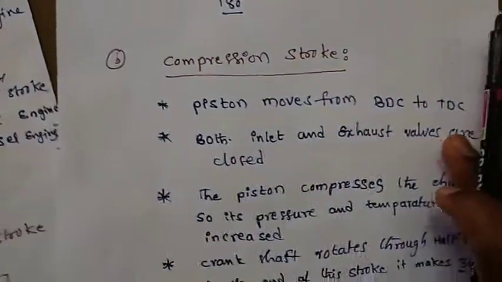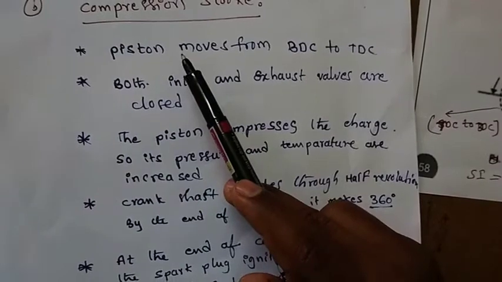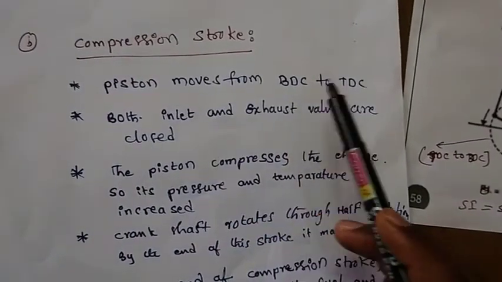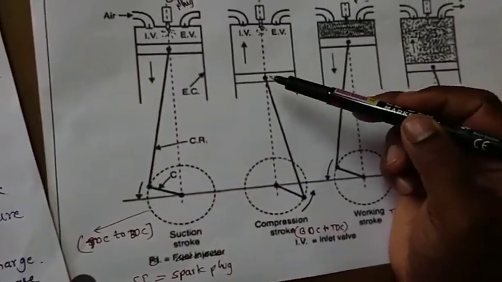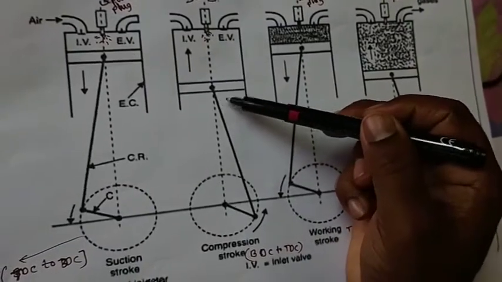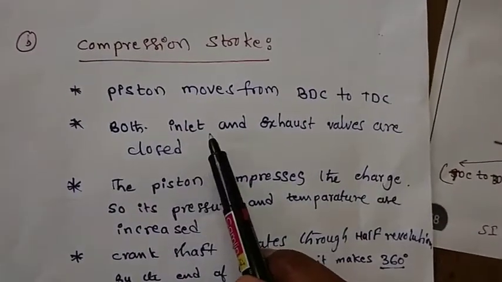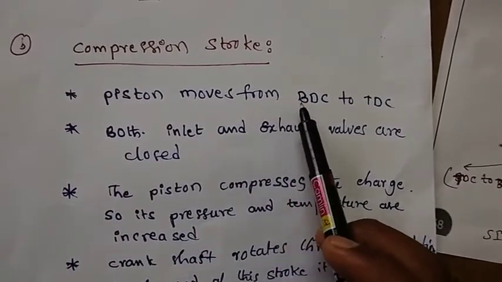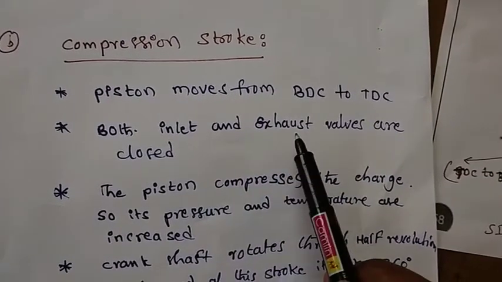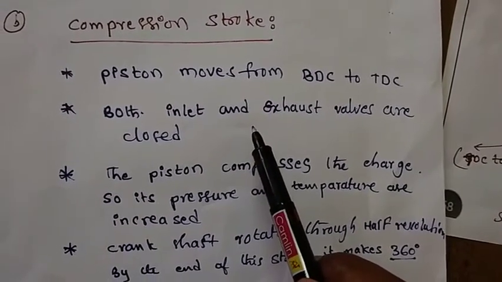Coming to the second stroke, that is the compression stroke. In the compression stroke, the piston moves from BDC to TDC. See here, once again observe the diagram. When it moves from BDC to TDC, both the inlet valve and the exhaust valve will be in closed position.